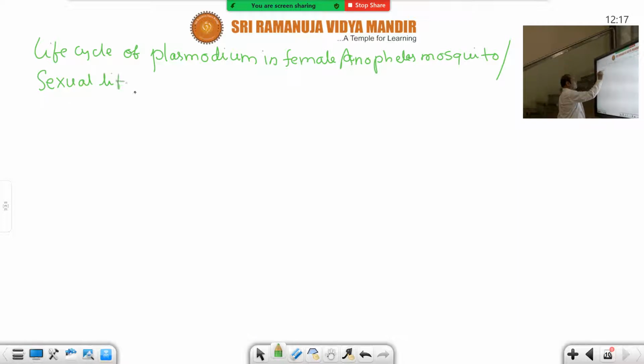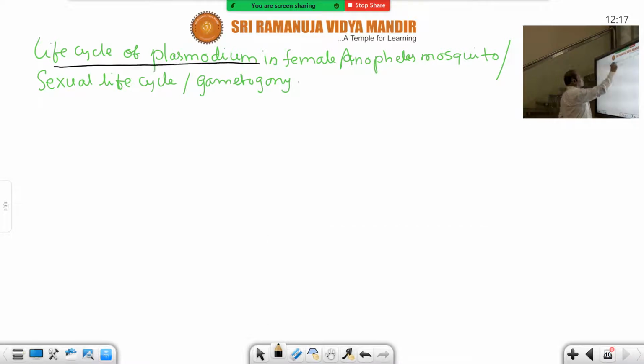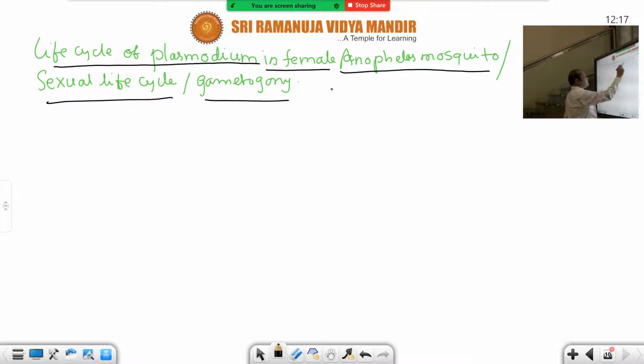Sexual life cycle or gametogamy. That is the full form of the heading of the life cycle. This is another 8 marks question. Or sexual life cycle or gametogamy. This is the second 8 marks question.